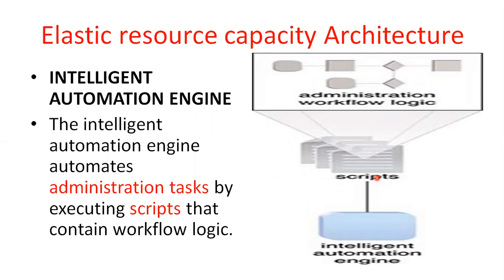For automating the administrative tasks, you will use this intelligent automation engine. The intelligent automation engine automates the administration tasks by executing scripts that contain workflow logic. That is the main intention of using this intelligent automation engine.